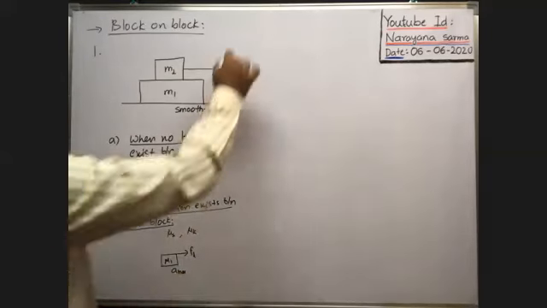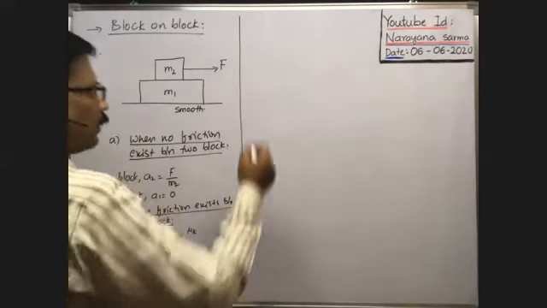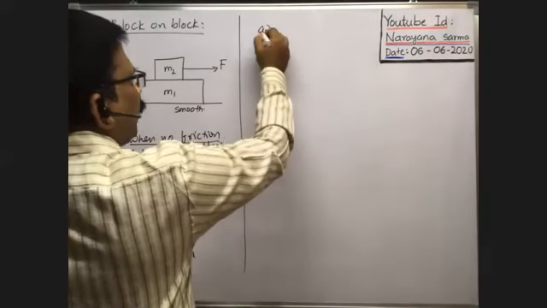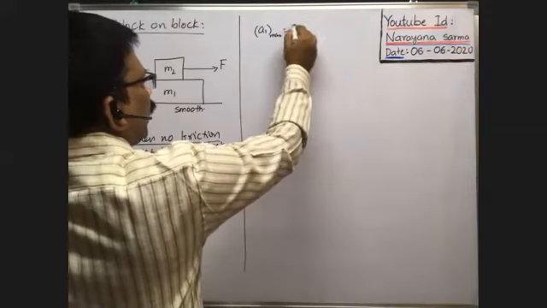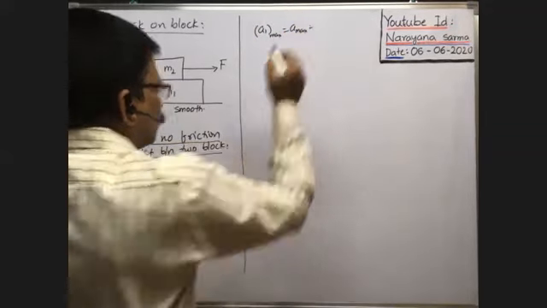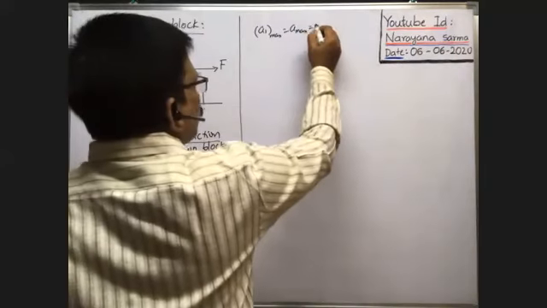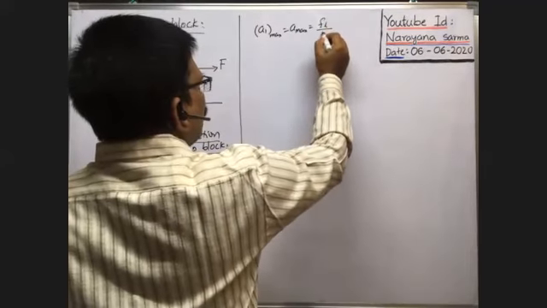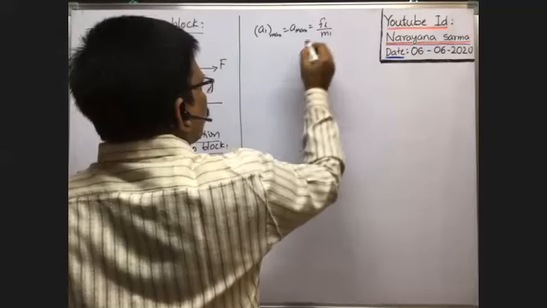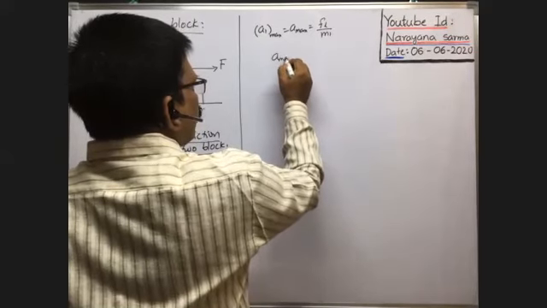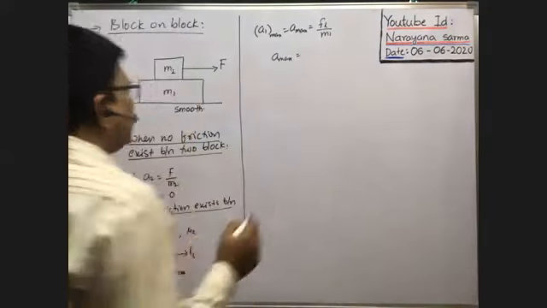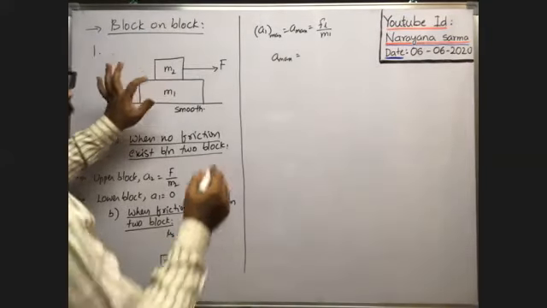Okay, what is the maximum acceleration of the lower block? A1 max is equal to A max. That is equal to the lower block being pulled by only limiting friction. That's why it is equal to limiting friction by the mass of the lower block, M1. So therefore, A max is equal to FL, the limiting friction between the two blocks.